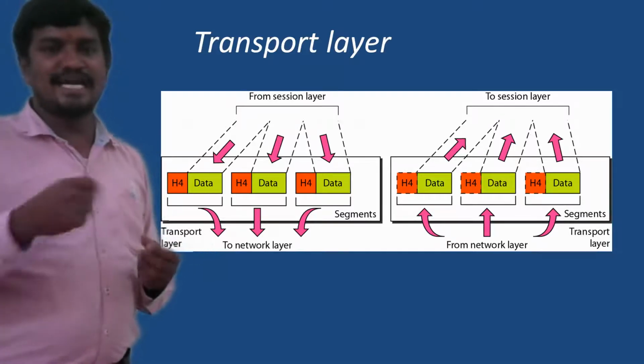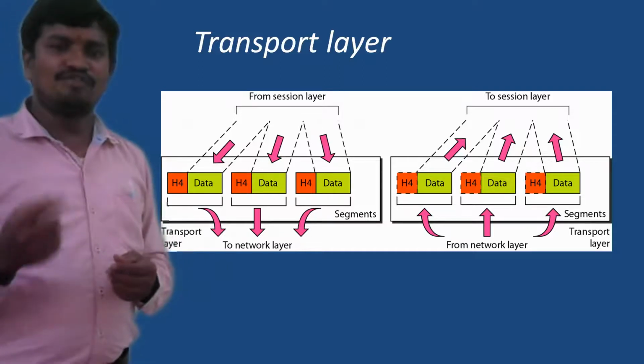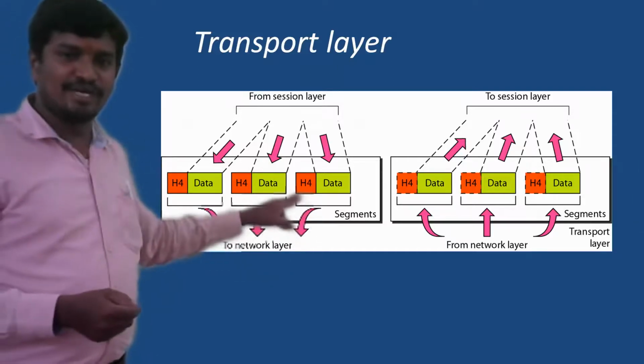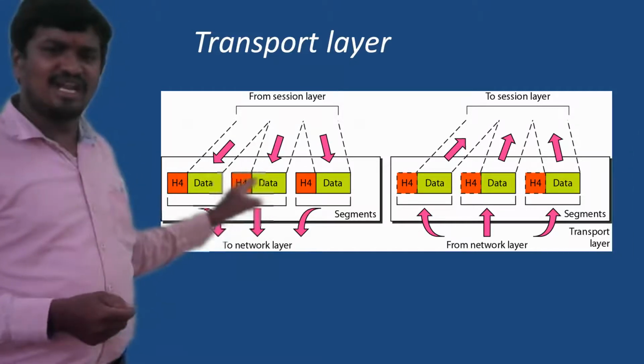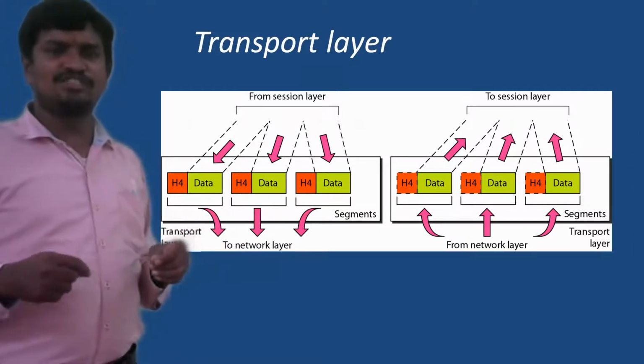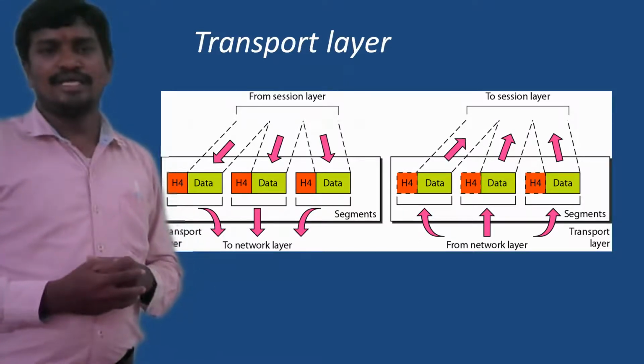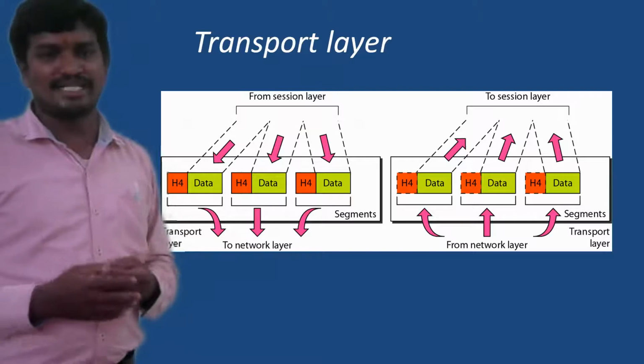Every segment is added with information, like which port number belongs to which unit of data. Likewise, every data is recognized with its port number. Adding this port number is done by the transport layer, and we call it control information.